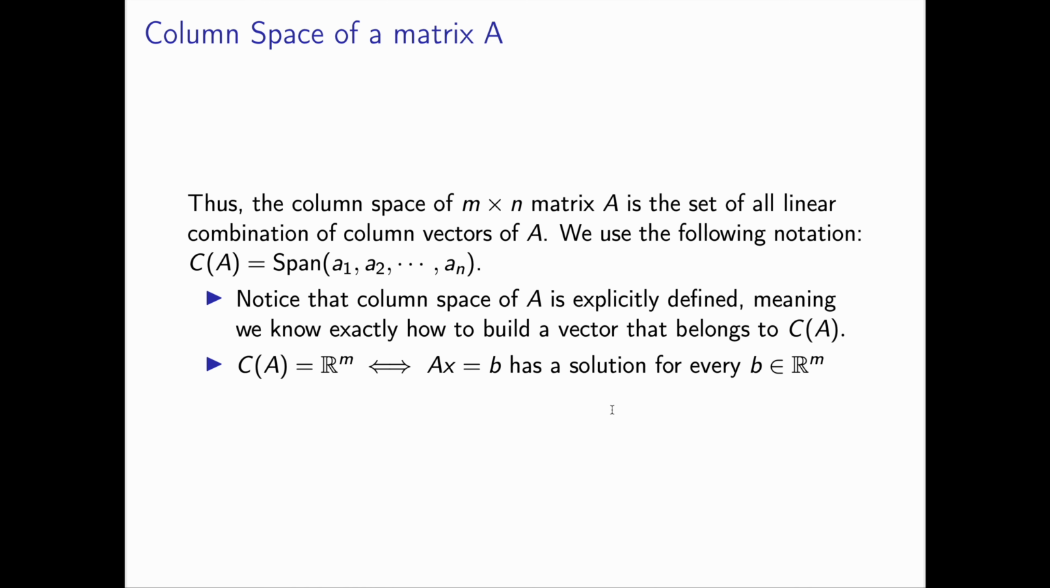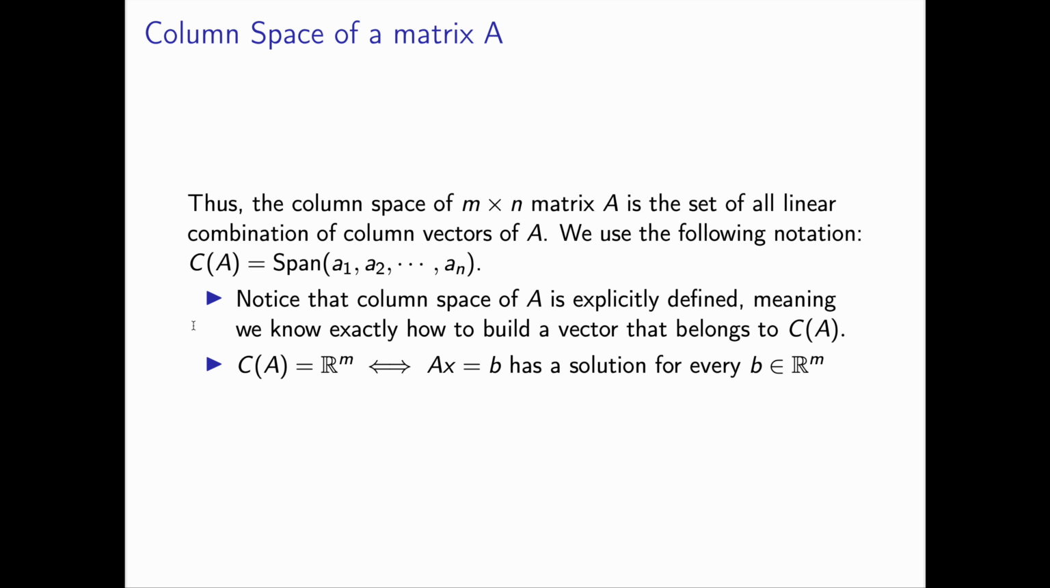So this is the last slide of this video. The column space of an m by n matrix A is the set of all linear combinations of the column vectors of A. In some books they use R(A), where R stands for the range of matrix A, but I will use C(A). It's a lot simpler, column space of A. And we say span of a1, a2, all the way to an. These a1, a2, ..., an are column vectors of matrix A.